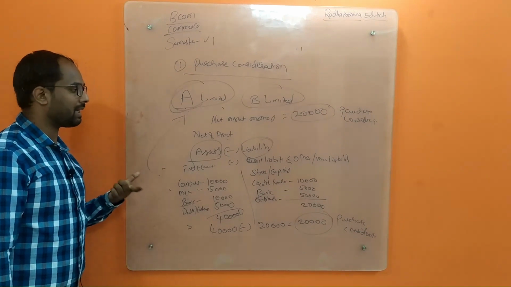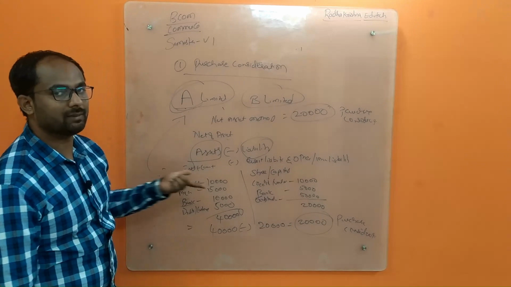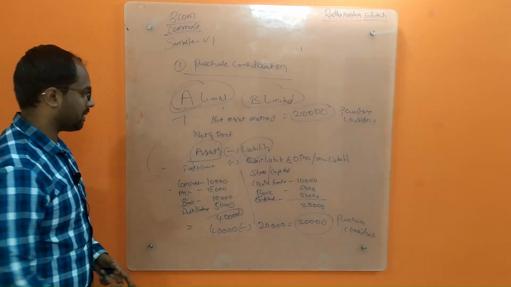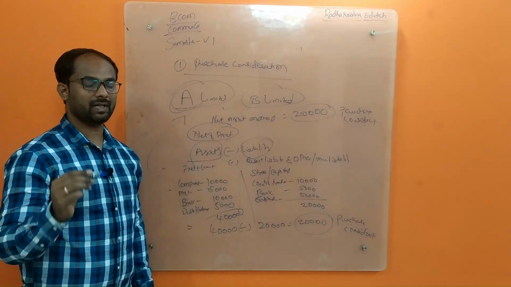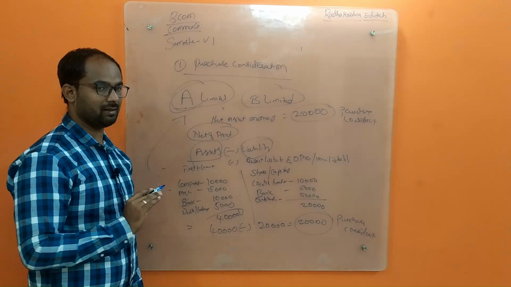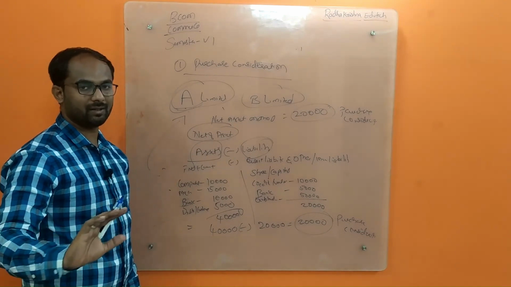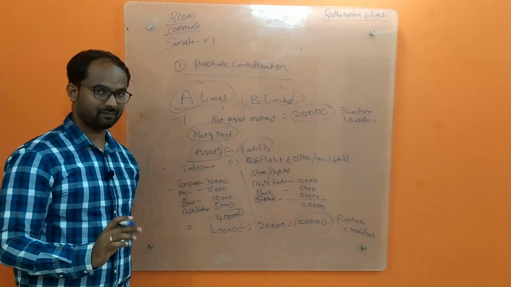So here we will calculate. We will think about what a purchase consideration is, how we are calculating it, and what the methods for that are. So this is the net asset method, and this is very, very important. For example, in examinations or in textbooks or wherever, if they are not mentioning anything, and they just say calculate the purchase consideration, you have to assume that you calculate it based on the net asset method.